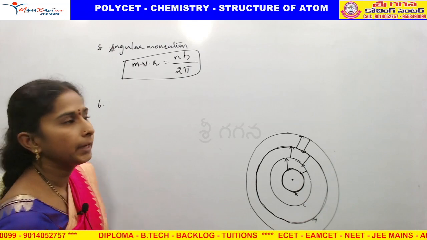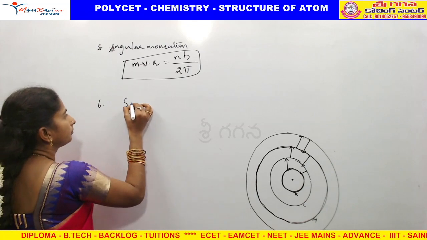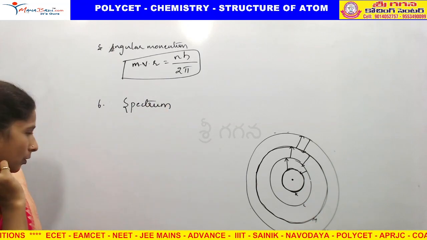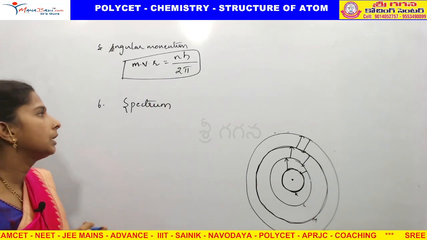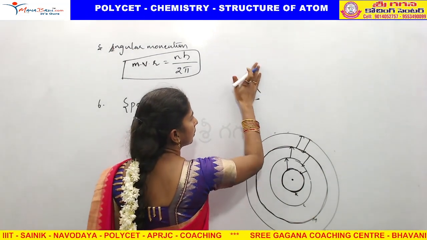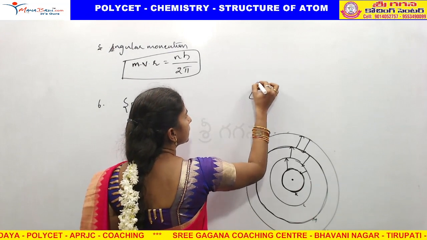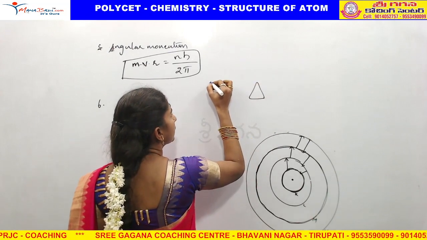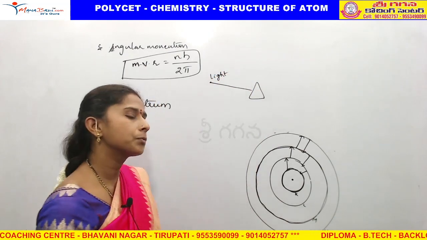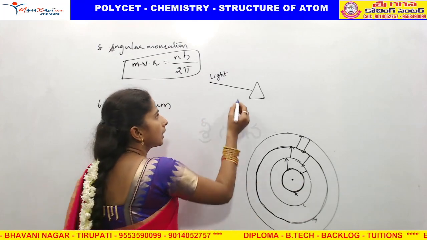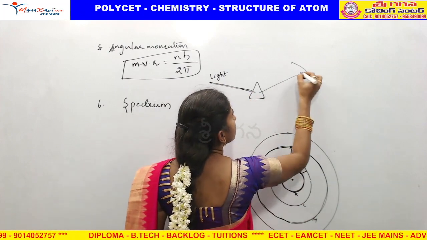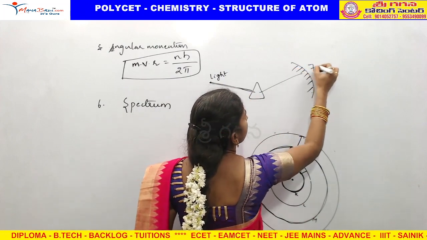Bohr's theory also explained the spectrum. What is meant by spectrum? We know very well about colors, VIBGYOR. If light passes through a prism, light means nothing but light particles, which are nothing but atoms, when they pass through the prism, it splits into 7 colors.